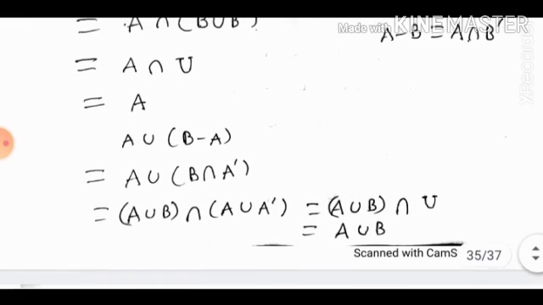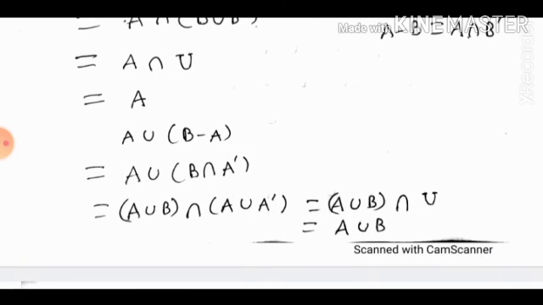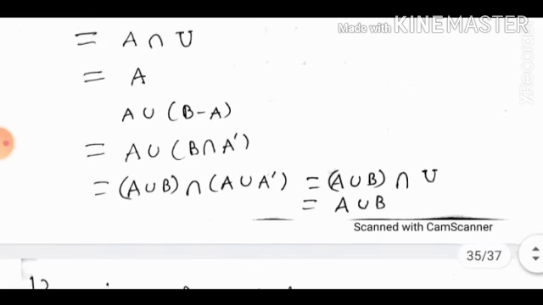Now A union (B minus A). This is equal to A union (B intersection A dash). From here we can write (A union B) intersection (A union A dash), which is equal to (A union B) intersection the universal set. This gives us A union B.